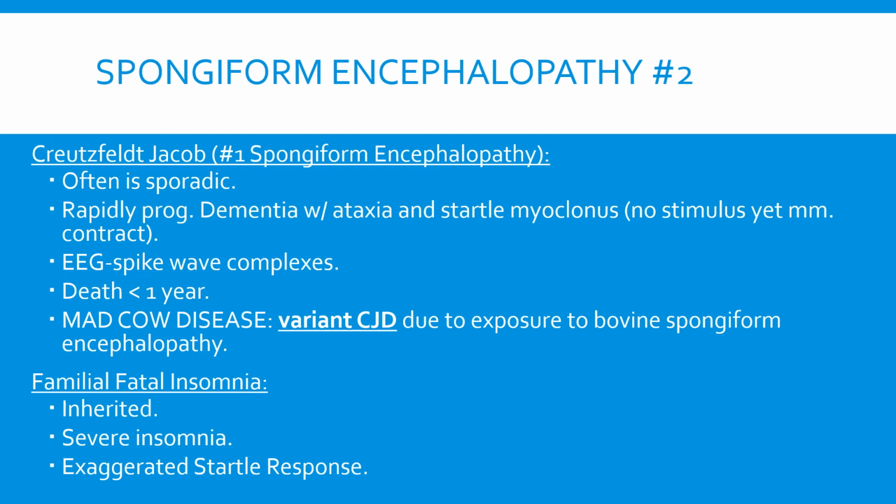First, we have Creutzfeldt-Jakob, which is the number 1 spongiform encephalopathy. It is often sporadic. It is a rapidly progressive dementia with ataxia and startle myoclonus. What is startle myoclonus? Well, it is the contraction of muscles in response to a stimulus. You will notice EEG spike wave complexes, and the death of the individual is in less than a year. A variation of Creutzfeldt-Jakob is variant CJD, which is due to exposure to bovine spongiform encephalopathy. This is also known as mad cow disease. Fatal familial insomnia is another example of spongiform encephalopathy. It is inherited, it is linked to severe insomnia, and an exaggerated startle response.